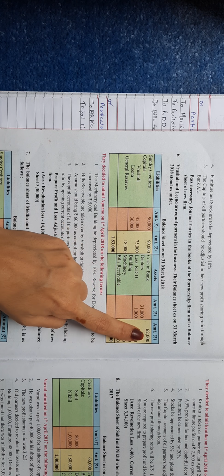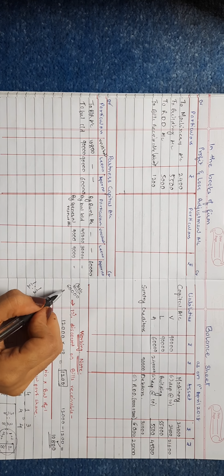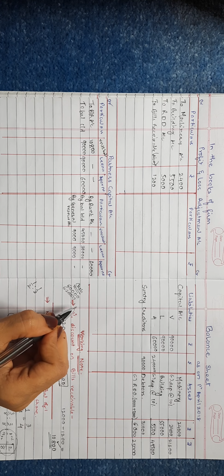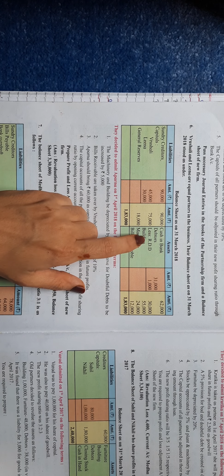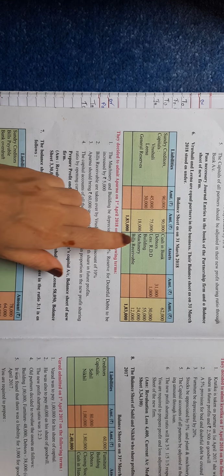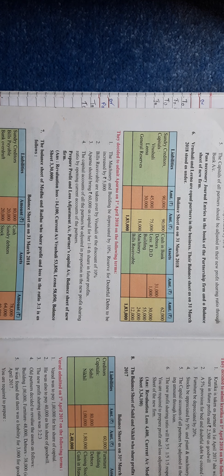This is the opening balance of cash, 60,000, and 62,000. So write it here separately, 62,000, to get the balance of cash. Now the debtors are already done, building is done, machinery is done, and bills receivable is also done.